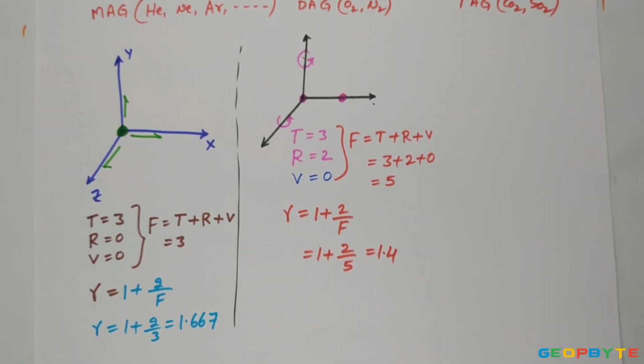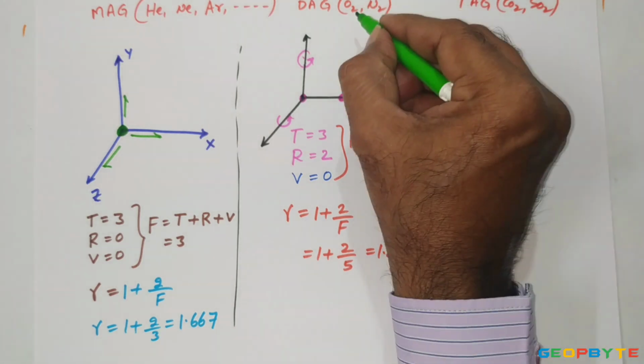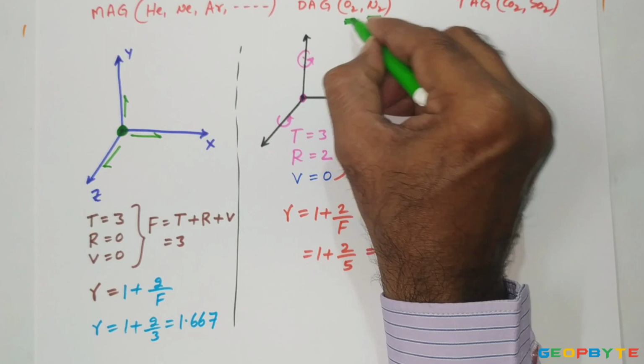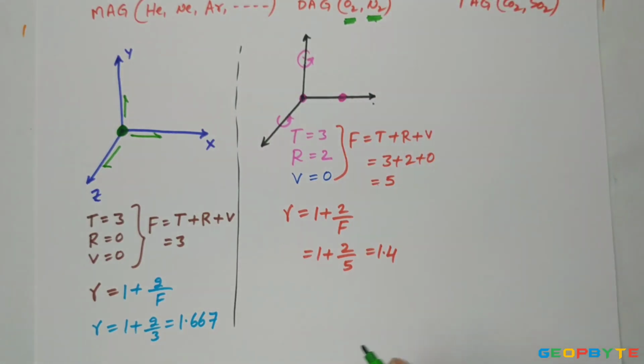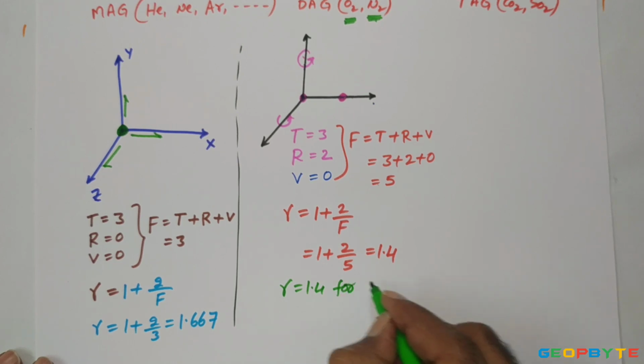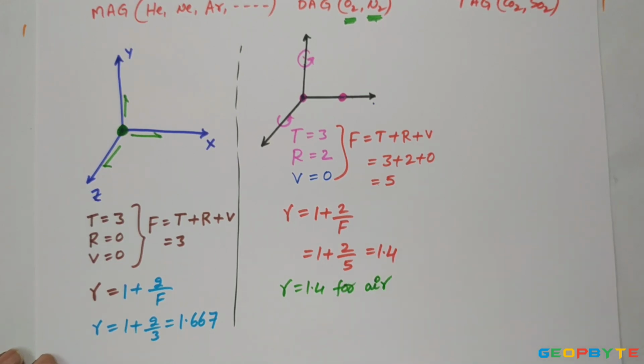Therefore, the adiabatic index gamma equals 1.4 for diatomic gas. The atmospheric air mainly consists of nitrogen and oxygen. Since these two are diatomic gases, gamma equals 1.4 for atmospheric air also.